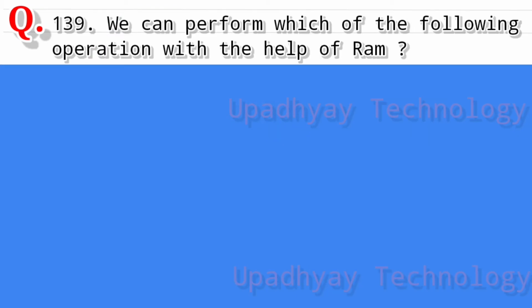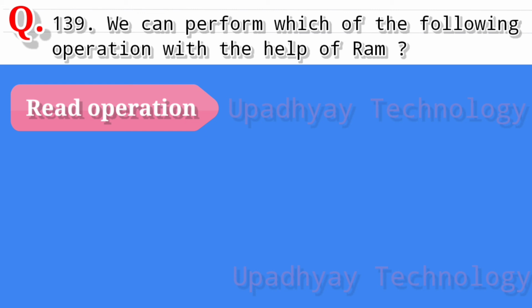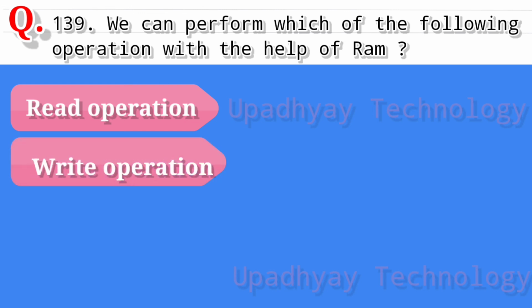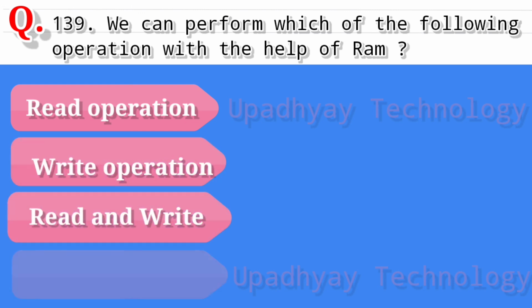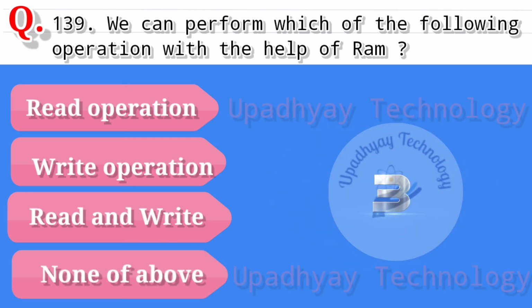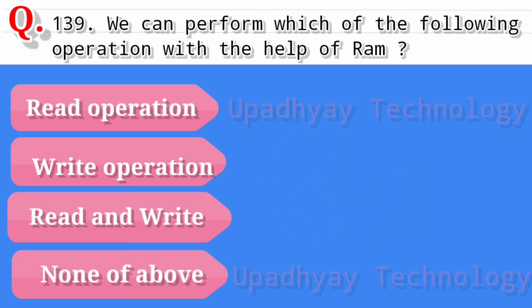Question number 139. We can perform which of the following operation with the help of RAM? And the options are read operation, second option is write operation, third option is read and write operation, and the last option is none of above. And the correct answer is read and write operations.